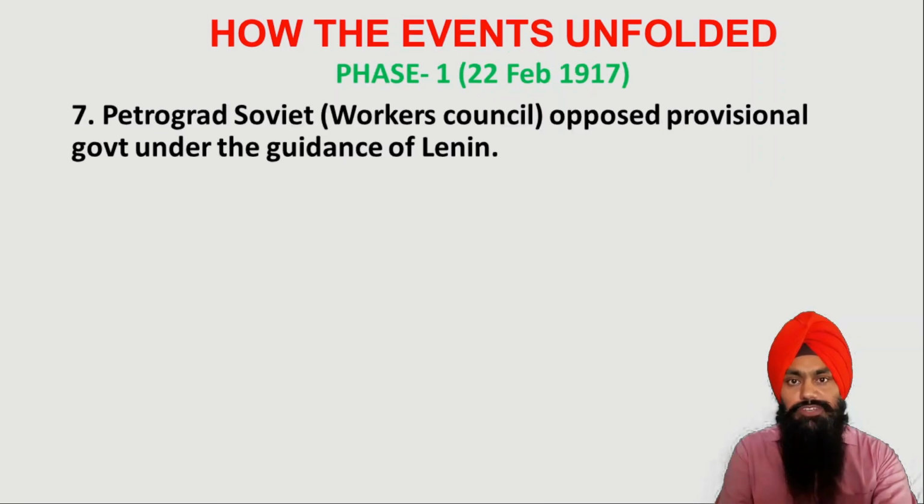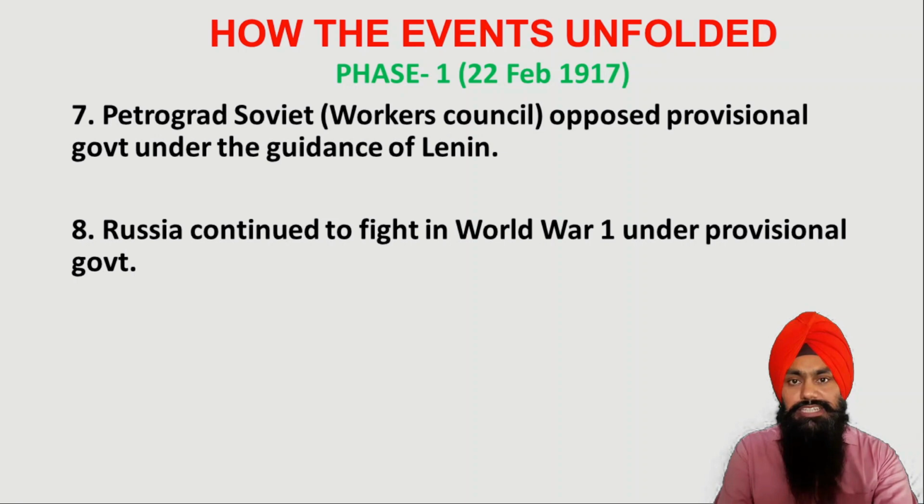Now this provisional government, which was made under Alexander Kerensky, was opposed by the Petrograd Soviet. It was a workers' union, which was also known as the Workers' Council, and it was part of the Bolshevik party, means their main leader was Lenin. So now this is the entry of Lenin here, and from here he instigated his workers to protest against this provisional government.